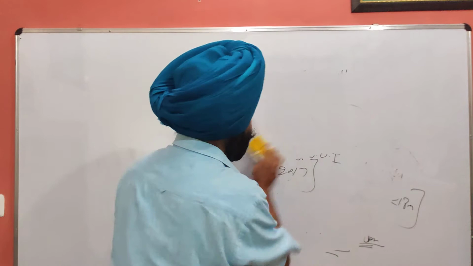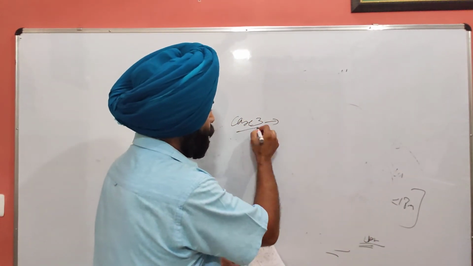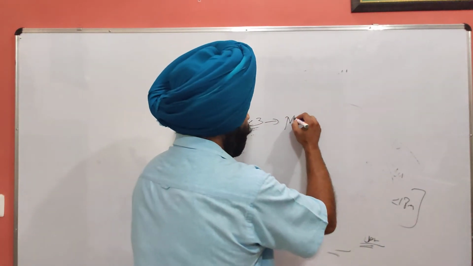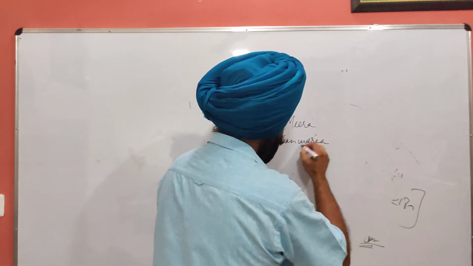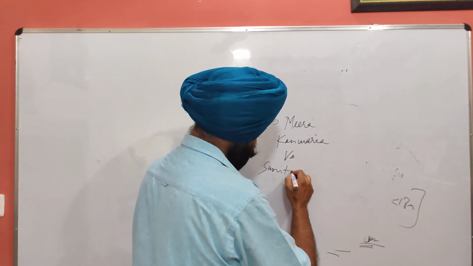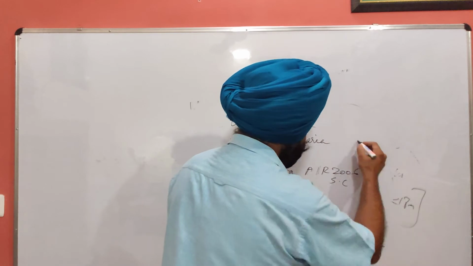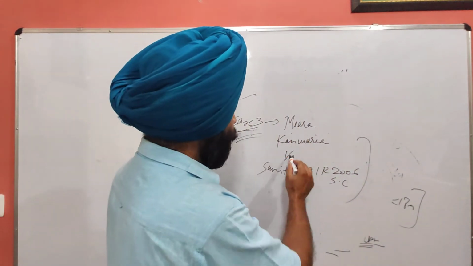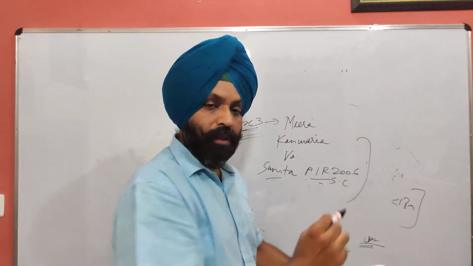The next case is the third case, case 3 for Article 15: Meera Kanwaria versus Sunita, AIR 2006 Supreme Court.